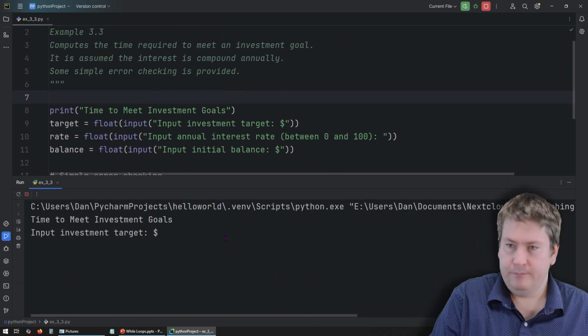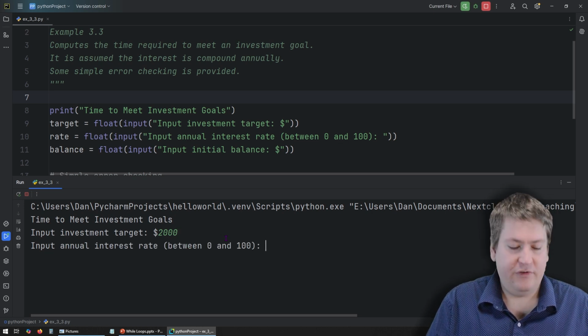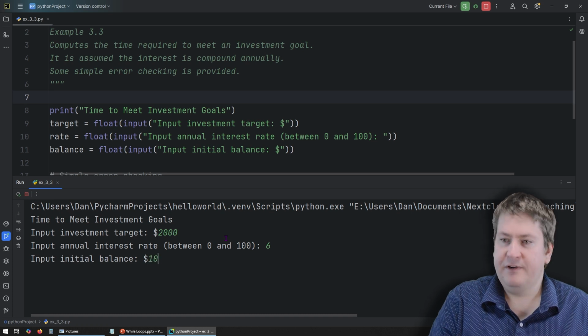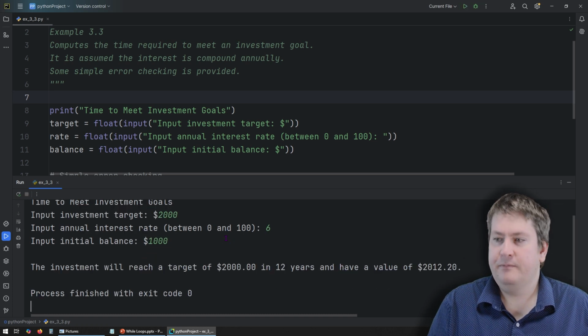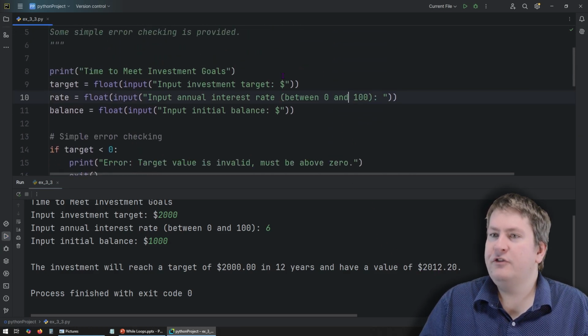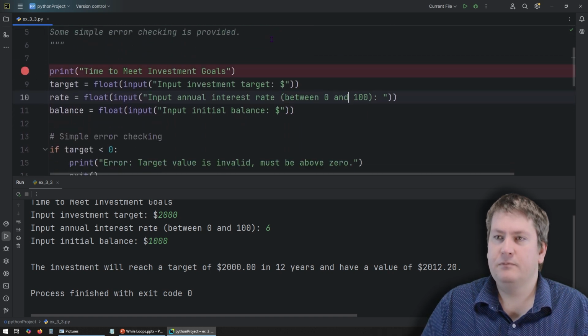So our investment goal, say $2,000. Let's say the interest rate is 6%. And we'll have an initial investment of $1,000. You can see we are getting the correct answer here. So it would take 12 years in that case. Let's try debugging it just to see how it works. We'll start right here at the top.